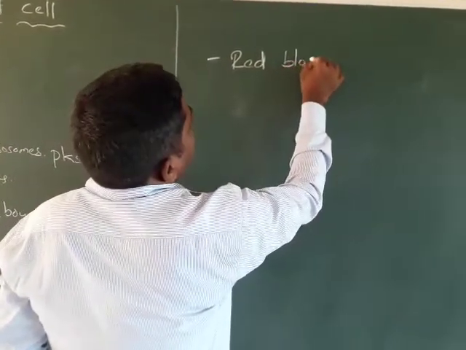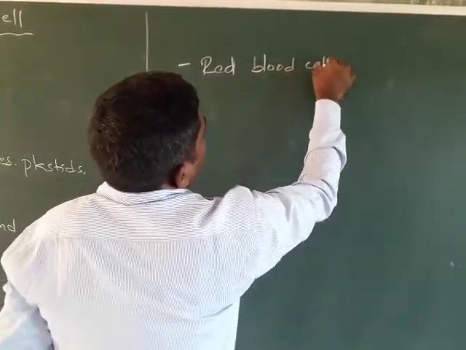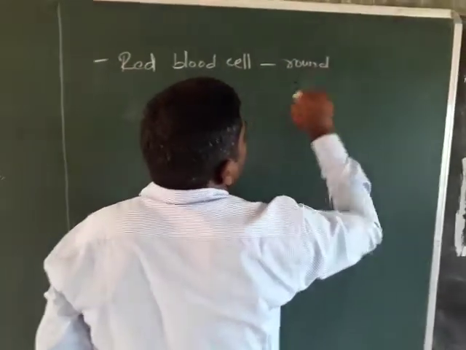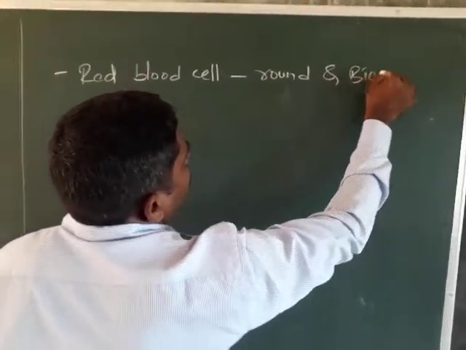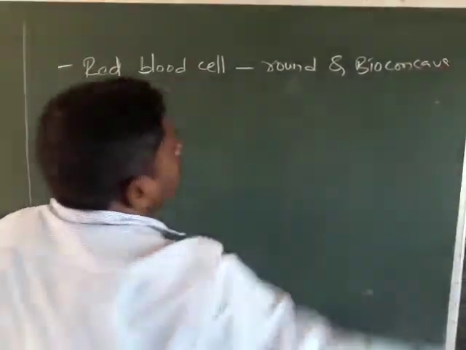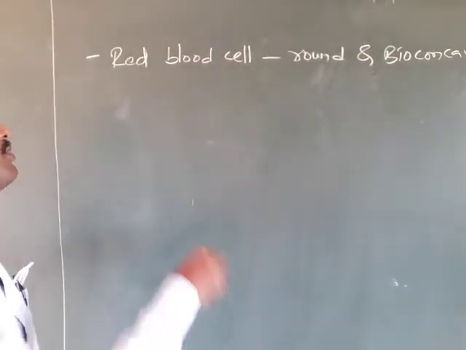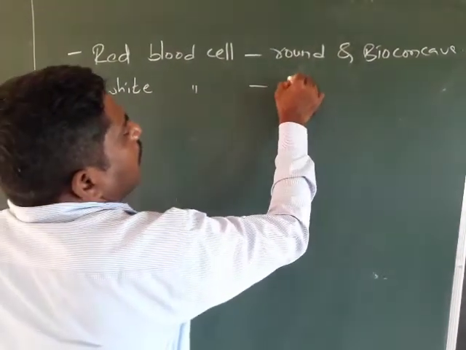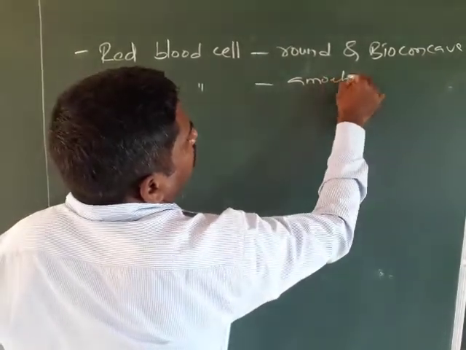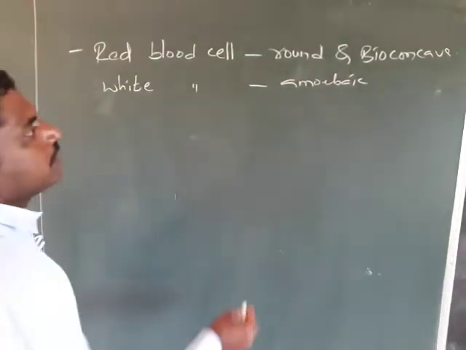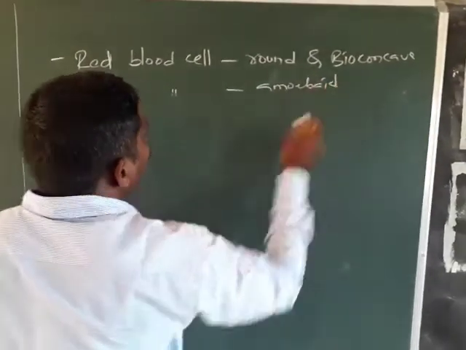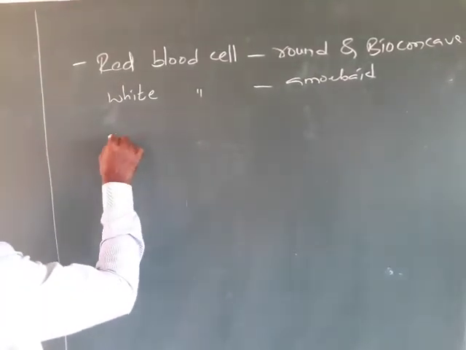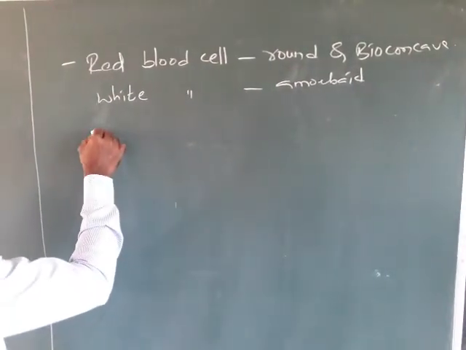The human red blood cell is round and biconcave in shape, and white blood cells are amoeboid in shape.